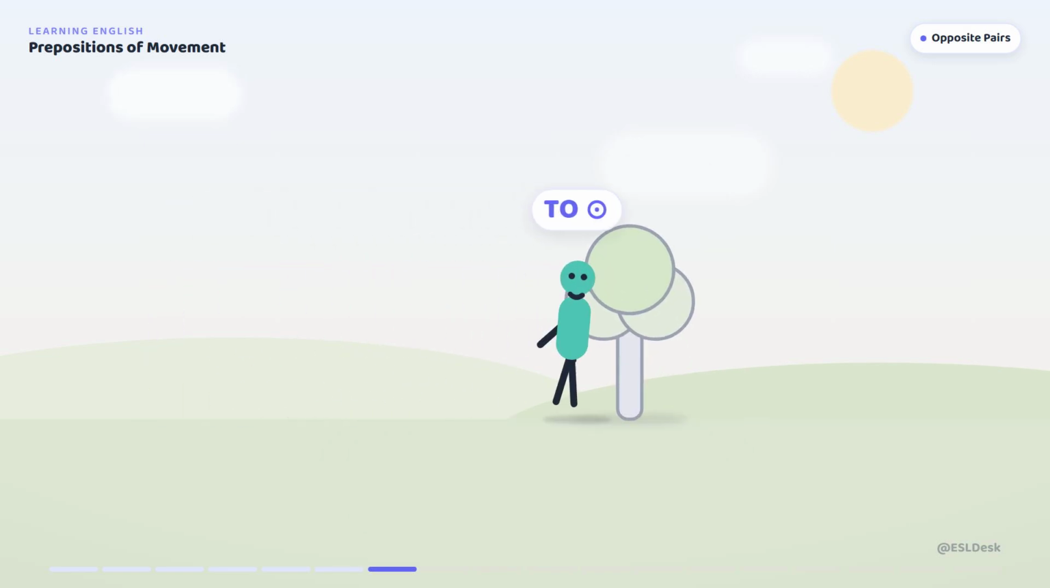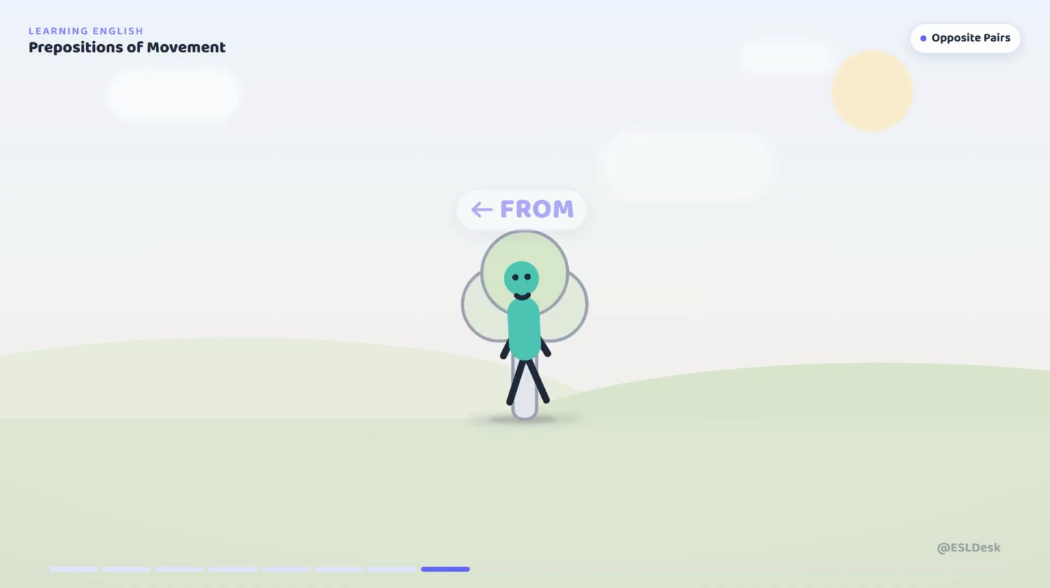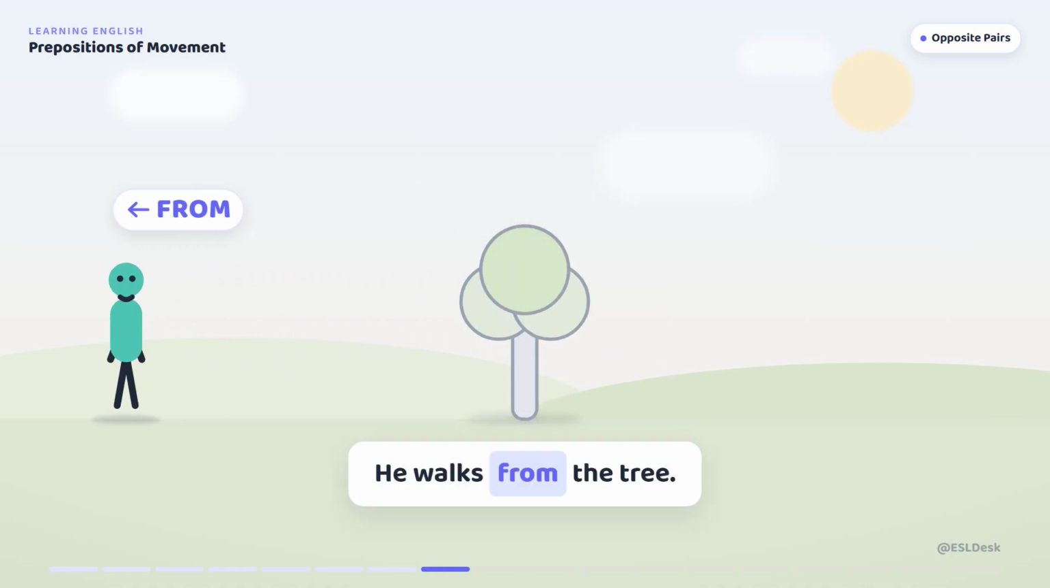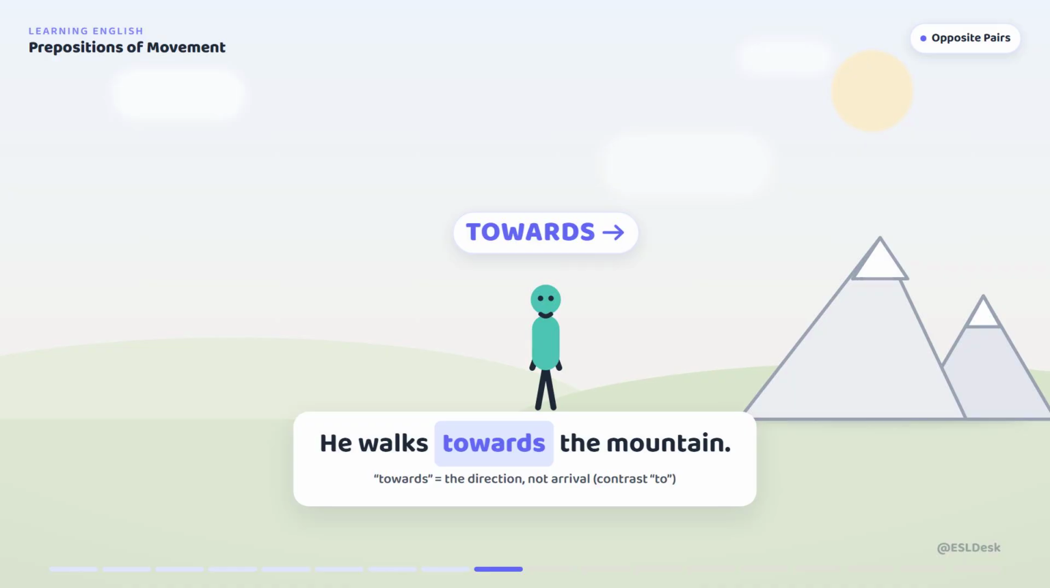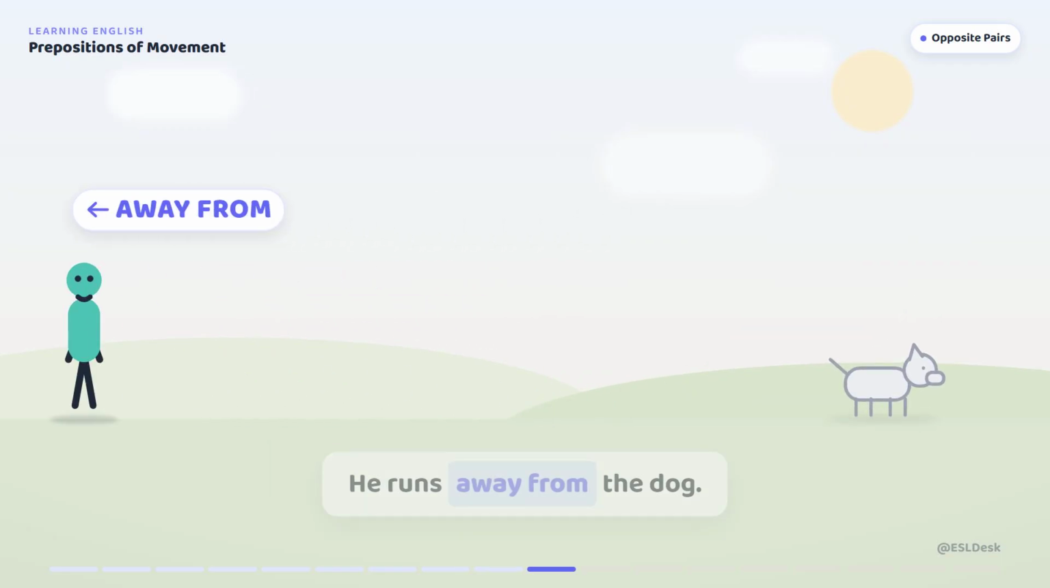He walks to the tree. He walks from the tree. He walks towards the mountain. He moves that way, but he never arrives. He runs away from the dog.